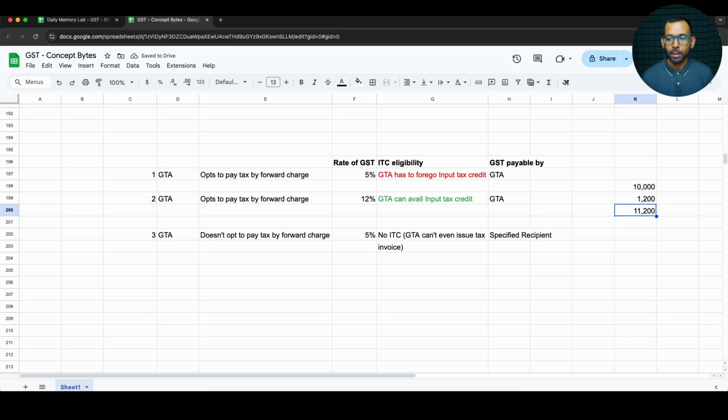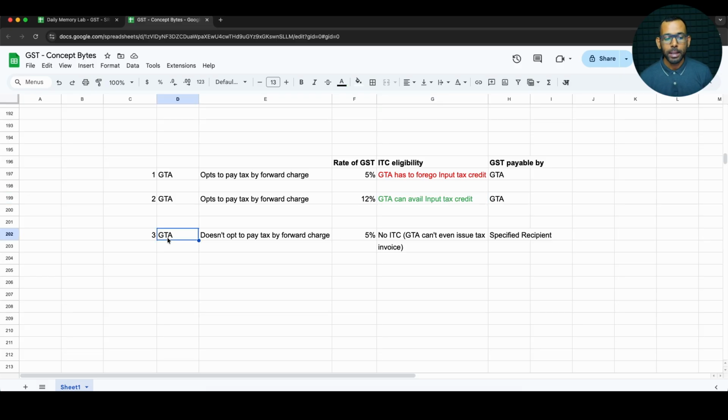So when I get this 1200 from you, let's say I have some 700, 800 rupees of input tax credit with me. I will set off this 800, whatever the input tax, and only the remaining amount I will remit to the government. So again, you have to understand that the first two scenarios are done as per the forward charge mechanism, meaning the service provider, me, the GTA, will take care of the entire GST.